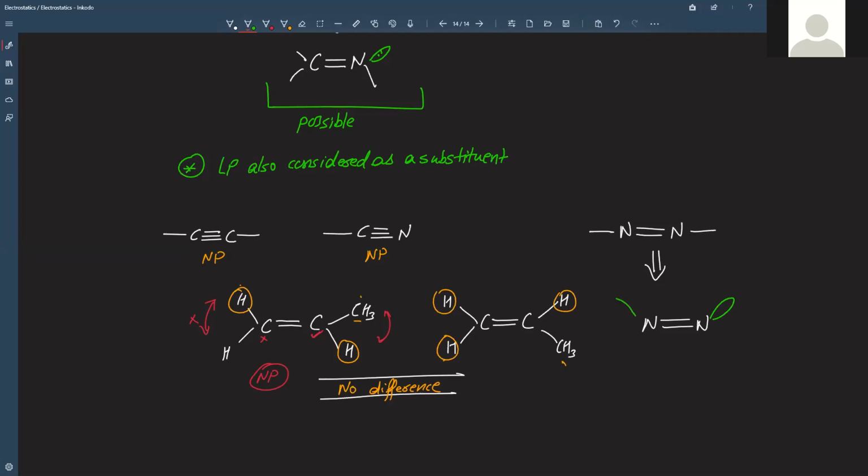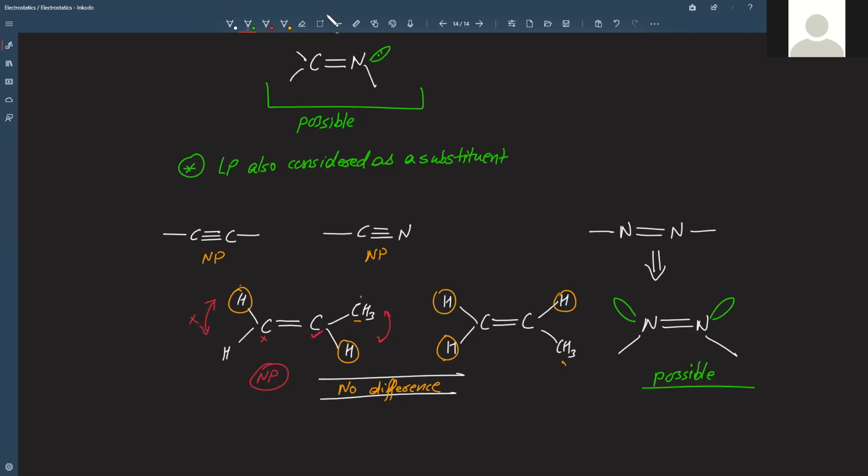There is a lone pair, and a lone pair, as we said, is a substituent. We have to take them as substituents. So here these are on the same side, and there can be another configuration in which the lone pairs will be diagonally opposite. So here it is possible. This you will have to understand. Don't miss the lone pair.